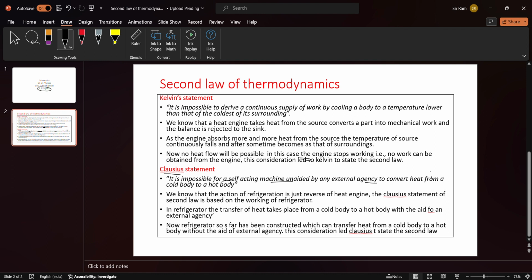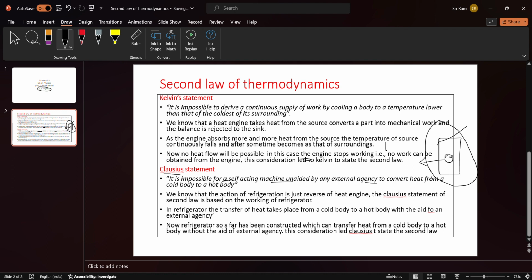Okay, so what is a refrigerator? Refrigerator means fridge. What will it do? Suppose inside the fridge I kept one substance, and outside is the surrounding. Am I right? What will it do? The refrigerator's main work is what? To decrease its temperature. So to decrease the temperature, the refrigerator has to send the heat outside continuously.